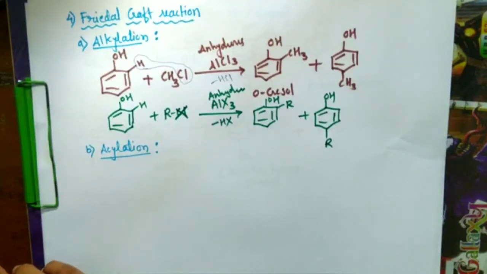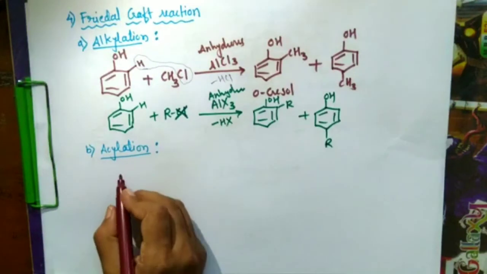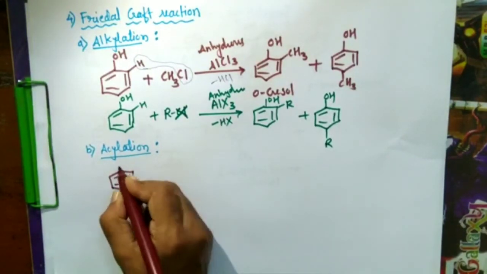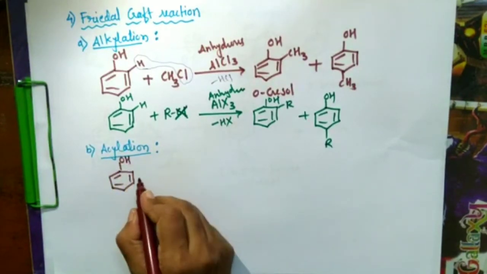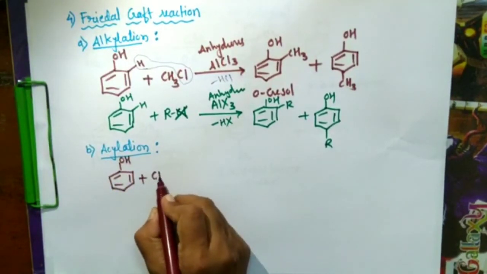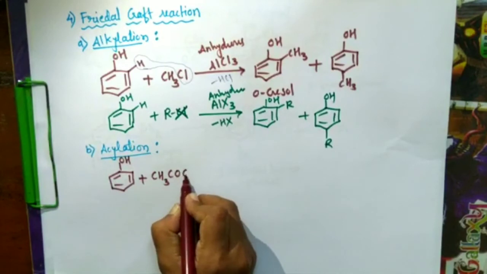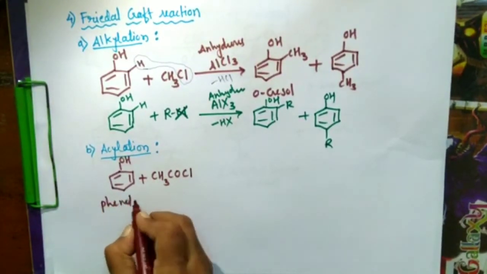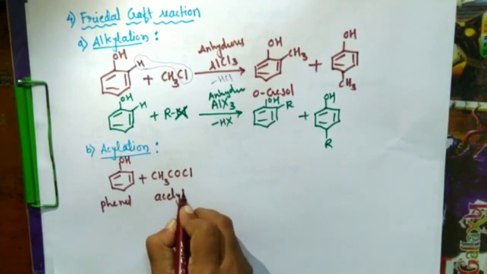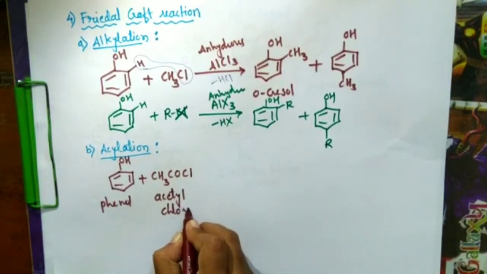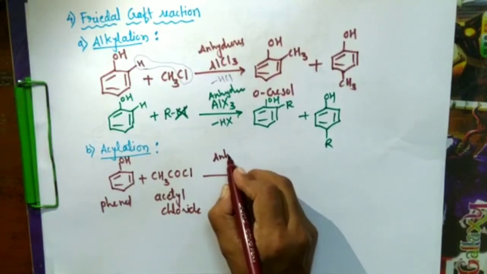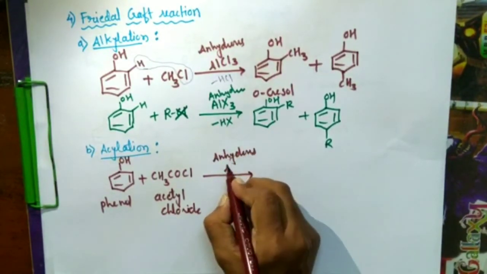In case of acylation, phenol is treated with acetyl chloride, again in presence of anhydrous aluminum chloride.